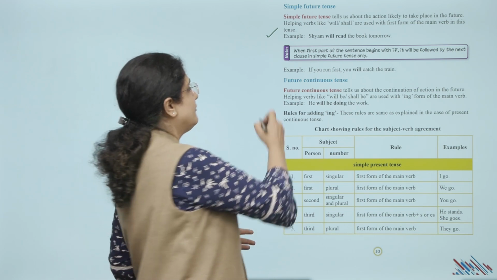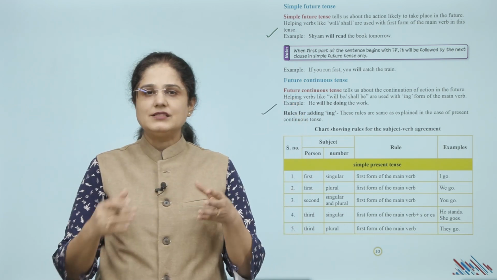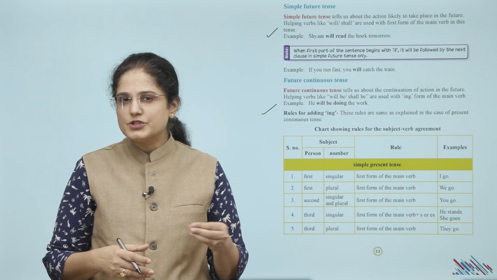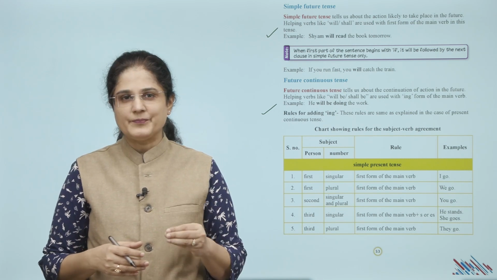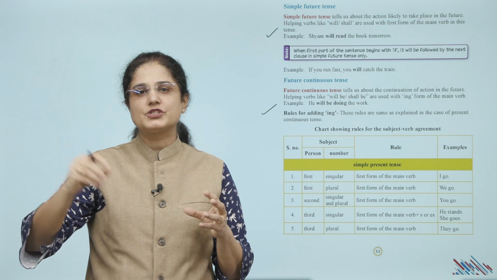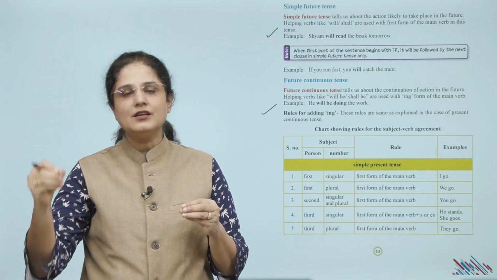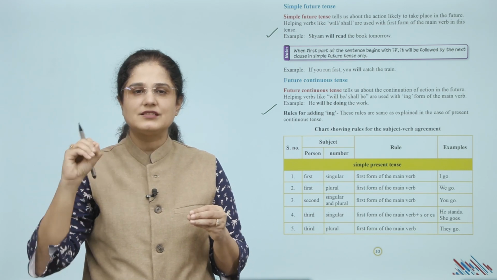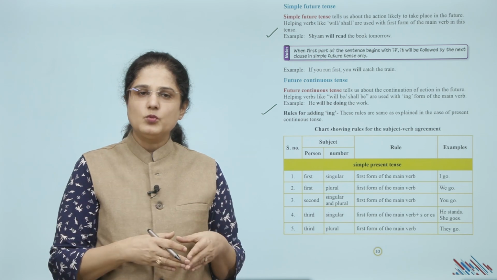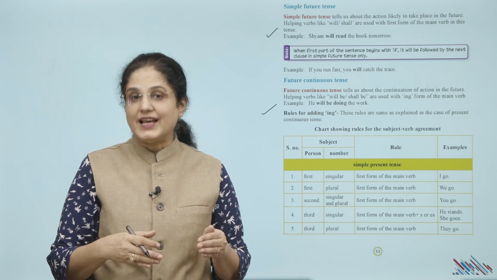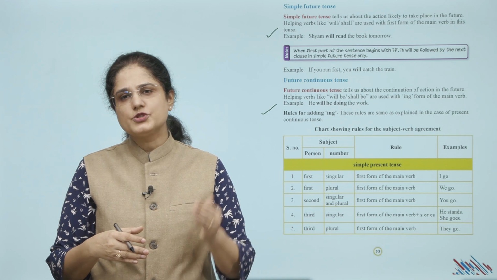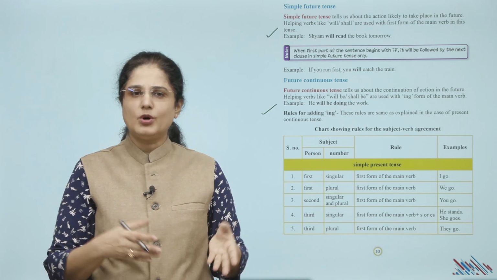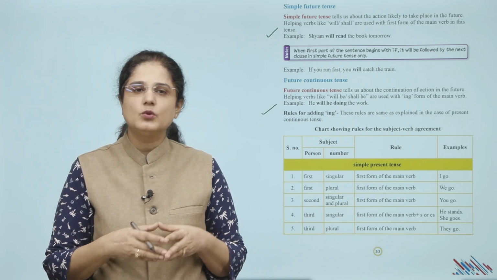Now let us look at future continuous tense. It tells us about the continuation of action in the future. मतलब फ्यूचर में कोई एक्शन कंटिन्यूएशन में चलेगा वो मुझे फ्यूचर कंटिन्यूस टेंस से पता चलता है. Helping verbs like will be or shall be are used with ing form of the main verb. For example, he will be doing the work.